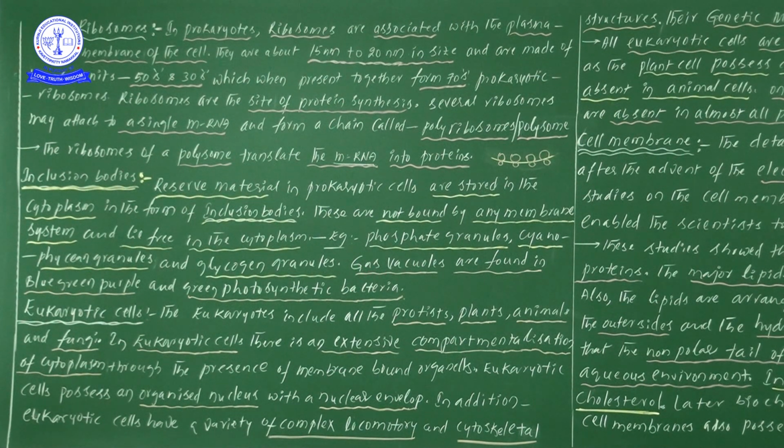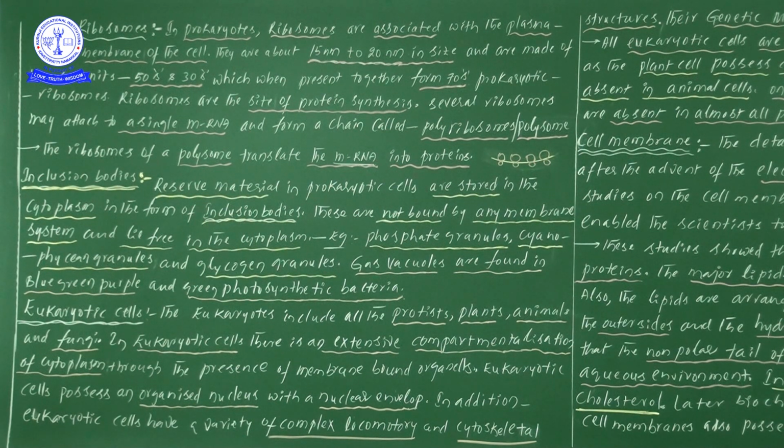Gas vacuoles. Gas vacuoles are found in the blue-green, purple and green photosynthetic bacteria. So this particular point is also important from the examination point of view. What is the use of these gas vacuoles? Being filled with gas, they definitely help in floating. So that particular point we can also save in our mind.